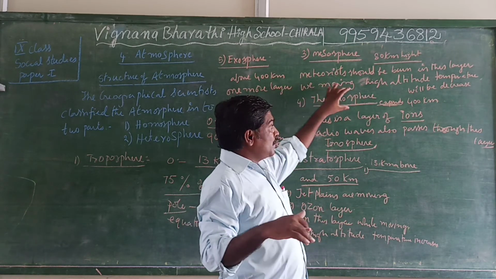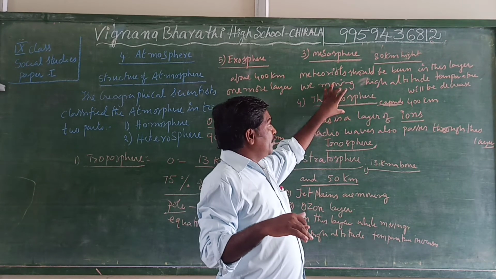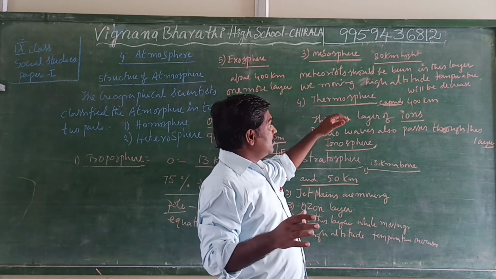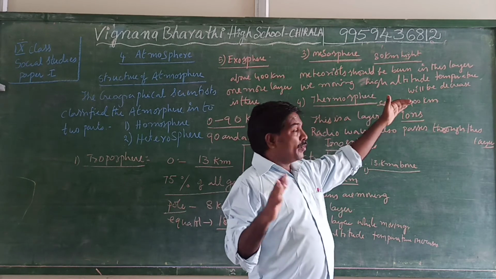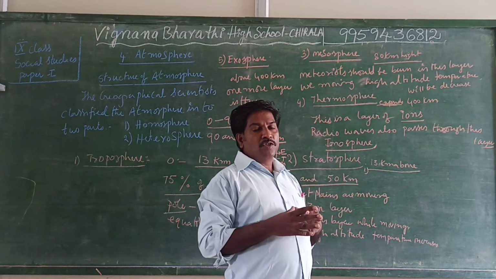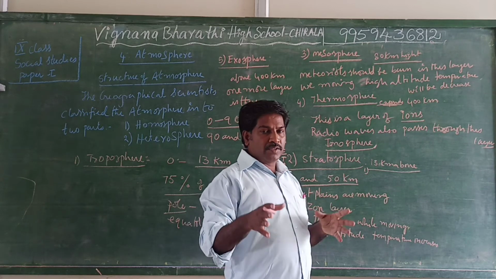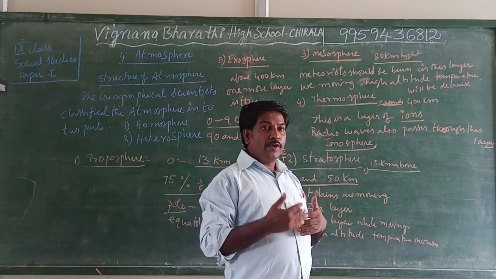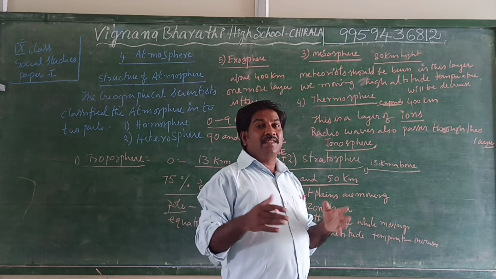And fourth one, thermosphere. Thermo means somewhat heat. So it expands up to 400 kilometers. And this layer is having ions. Ions means radioactivity ions. Radio waves are also there in this layer.